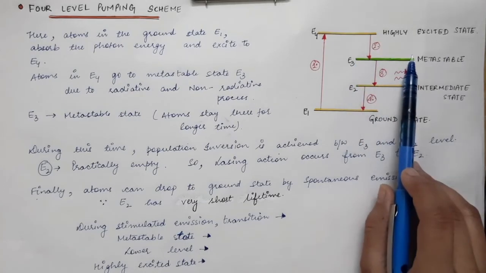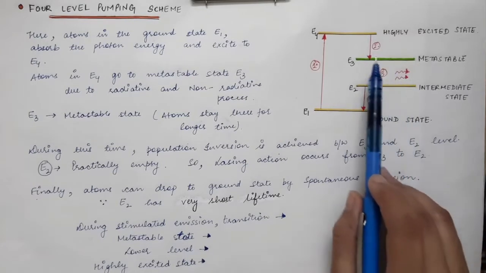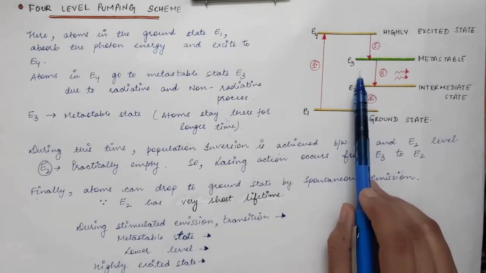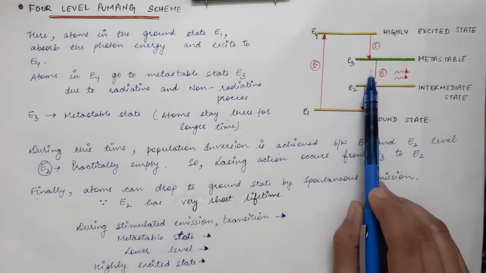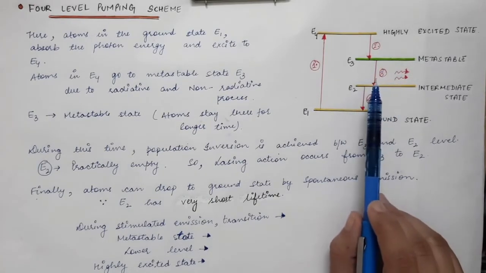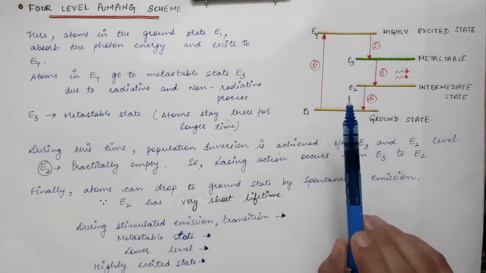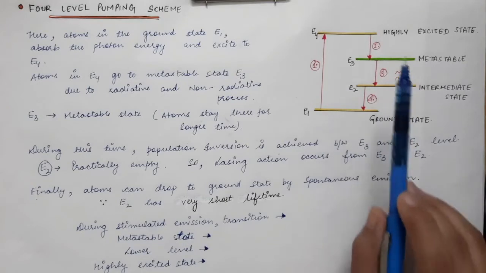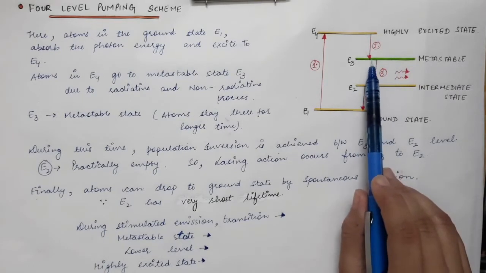So atoms will occupy the metastable state, and almost no atom will be present in the intermediate state. Firstly, some atoms will go to the intermediate state via spontaneous emission, that is they will emit photons of energy E3 minus E2. Now these photons will trigger the stimulated emission, because for stimulated emission, an external photon must be present to trigger it. So the photons emitted via spontaneous emission will trigger the stimulated emission from the metastable state